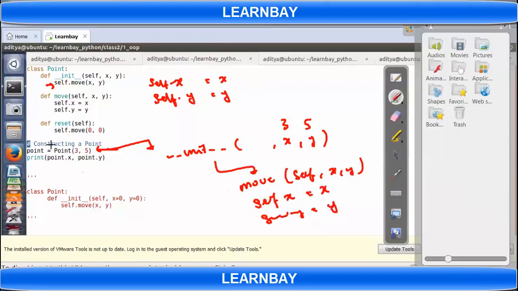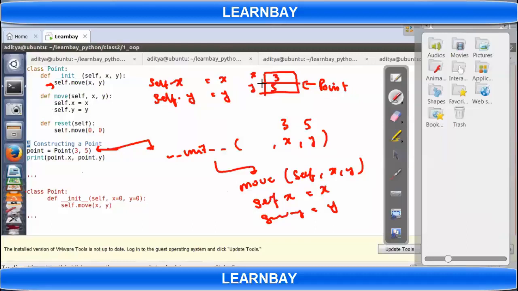So let's say because of this first line, I'll get an object created and pointing to this object, but I don't have any member attached so far. Then init will get called. Init will call move, and in move I'm having self dot x equal to x. There is no x associated here, so it will create one x and it will create one y.